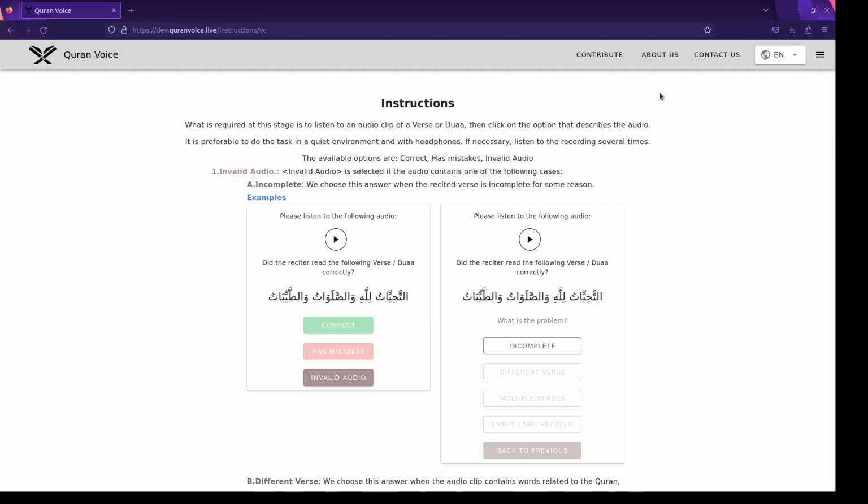Now, before we begin, it's preferable to do the task in a quiet environment with headphones, and if necessary, please try to listen to the recording several times before you select the option.